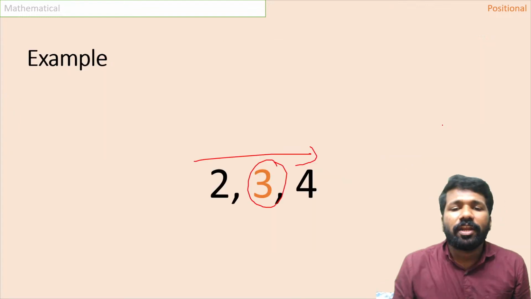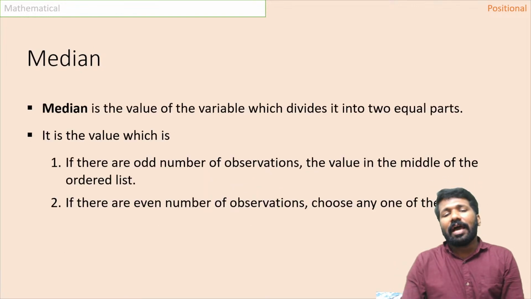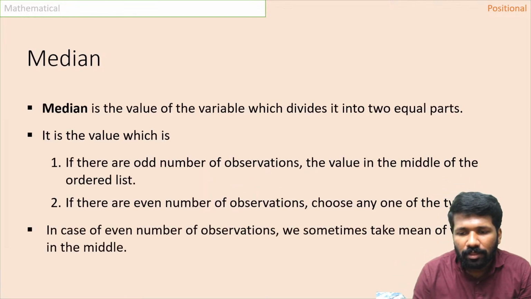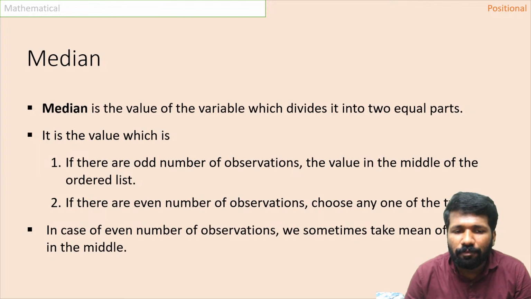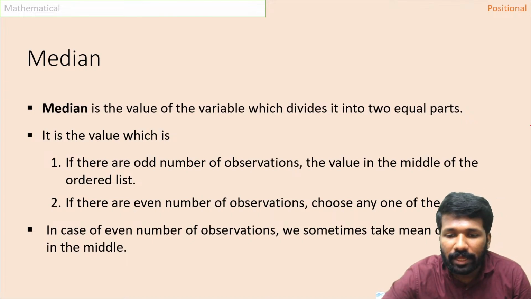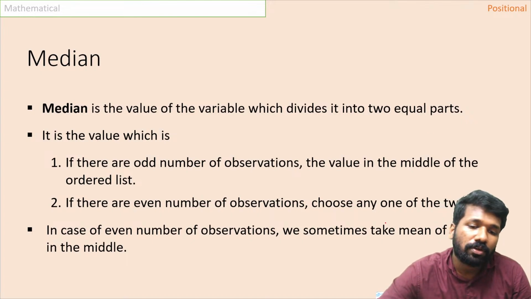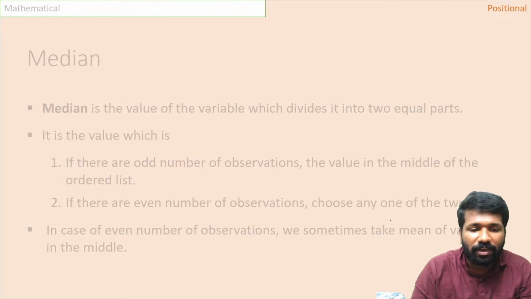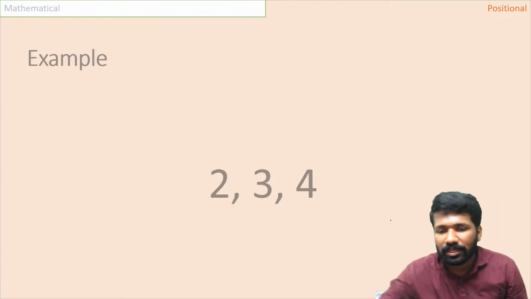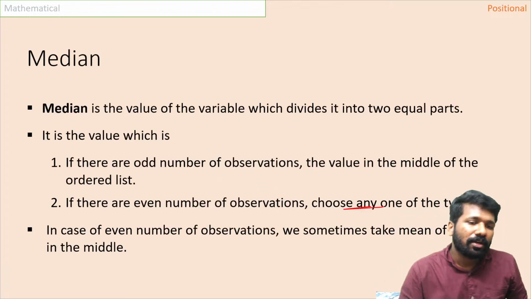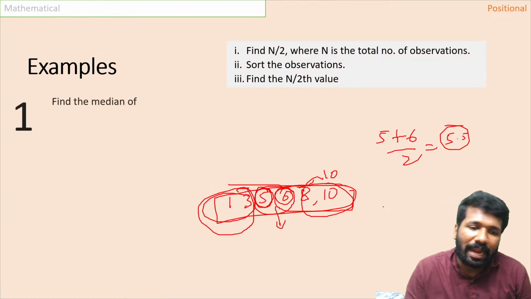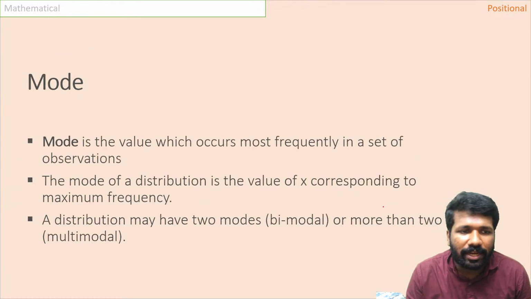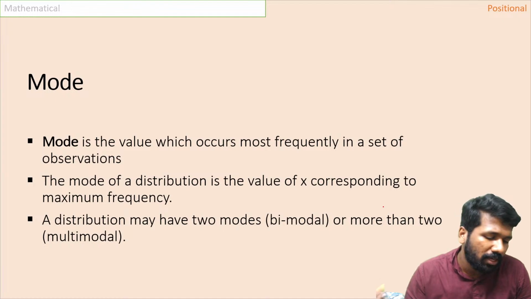That means if an even number of observations are there, you have to find the arithmetic mean of the 2 middle values. Here it is not any one of the 2. You have to choose the 2 middle numbers and then find the average of them. There is a typing error in the study material. We will correct it and add it. Anyway, that idea is clear, I guess. So what is median is also clear.